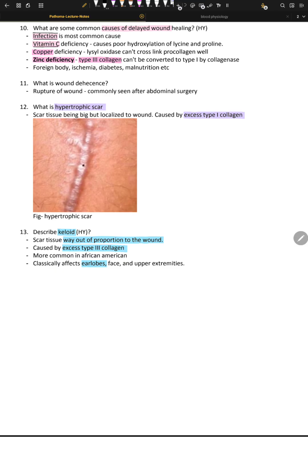Now, this condition is not excess collagenase, but rather insufficiency of collagenase activity, right? And this type 1 collagen accumulates because the breakdown is not happening due to less activity of collagenase. Okay, there's insufficiency of collagenase.